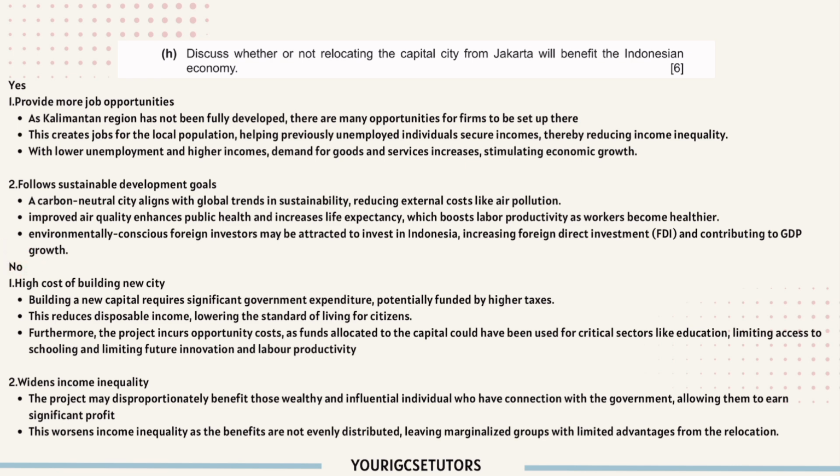Right, how about against? We also have 2 points. First one is also stated in the text. It says that the cost of building a new city is high. So it requires significant government expenditure. But where are you going to get all this money? You need to potentially raise more tax. And where does this tax come from? All from the taxpayer. So when you raise the tax rate, this will reduce the disposable income, which reduces the standard of living for citizens.